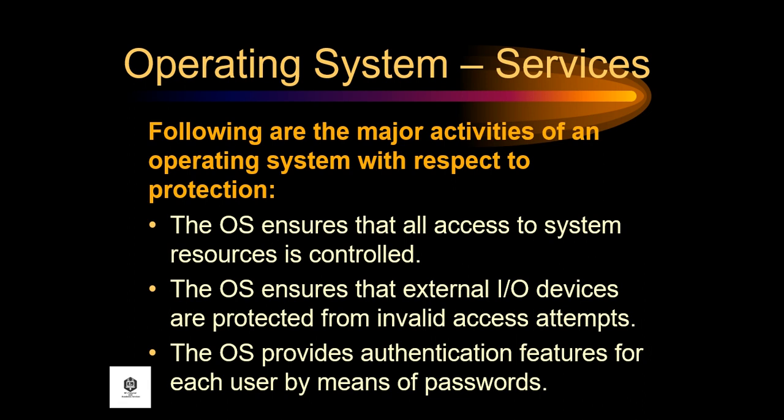Following are the major activities of an operating system with respect to protection. First, the OS ensures that all access to system resources is controlled. The OS ensures that external input-output devices are protected from invalid access attempts. The OS provides authentication features for each user by means of passwords.